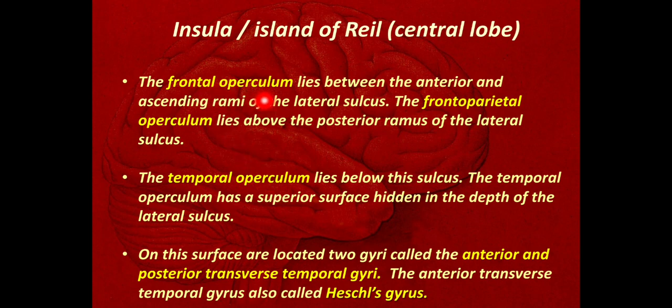The frontal operculum is formed by the frontal lobe of the cerebrum. The frontoparietal operculum is formed partly by the frontal lobe and partly by the parietal lobe. The temporal operculum is the largest one. It forms the floor for the insula. Its superior surface has the anterior and posterior transverse temporal gyri, and the anterior one is called Heschl's gyrus.